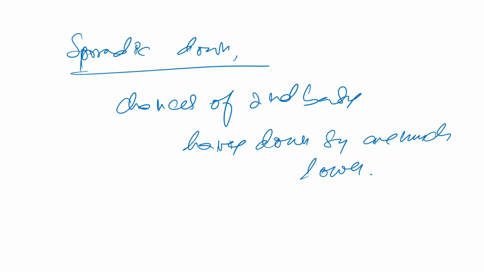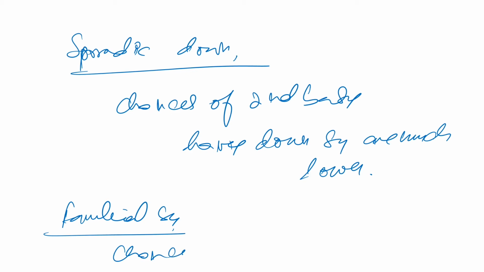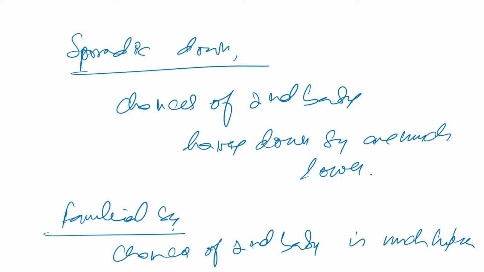Okay, then familial Down syndrome, that is Robertsonian translocation, the chances of a second baby having Down syndrome are much higher. Okay, so this was all about Down syndrome.